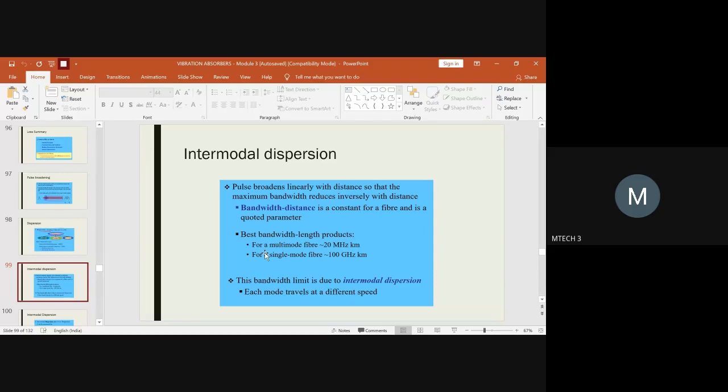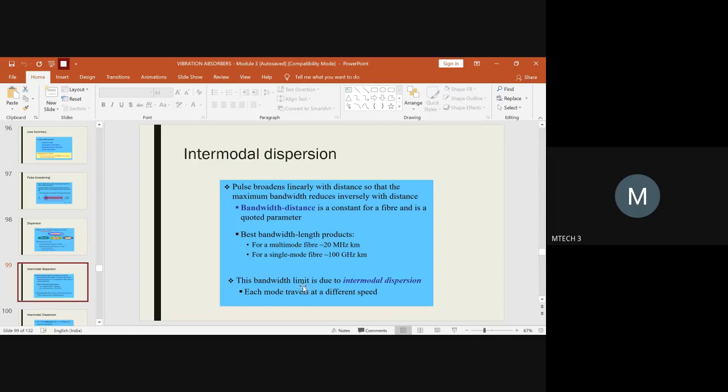So you have to select the optical fiber based on the bandwidth distance, and this will remain the same throughout. So this limit will always be associated. You cannot cross 20 megahertz kilometer for multi-mode fiber, and you cannot cross 100 gigahertz kilometer for single mode fiber, and hence we are putting some restriction on the bandwidth length. This is nothing but the bandwidth limit.